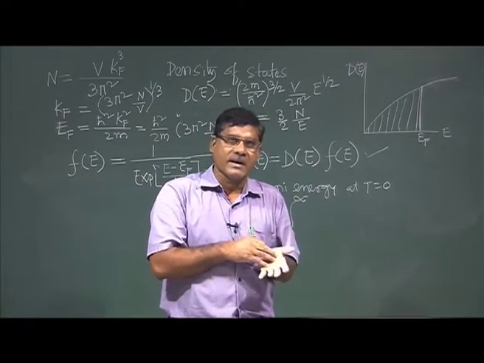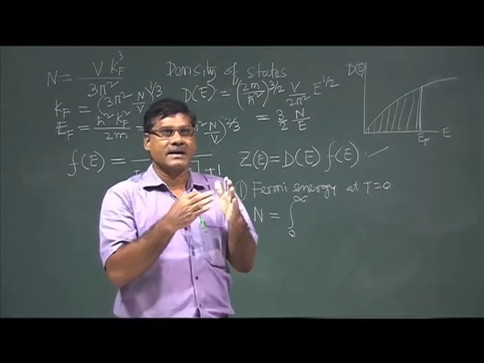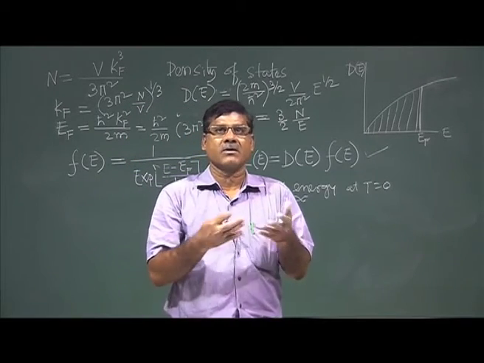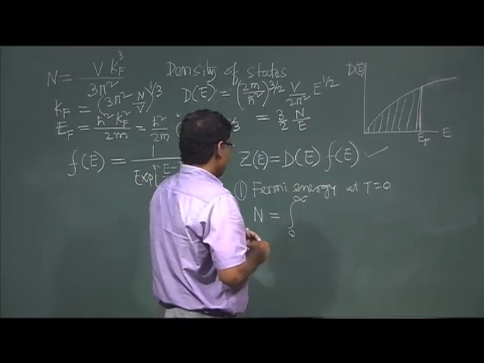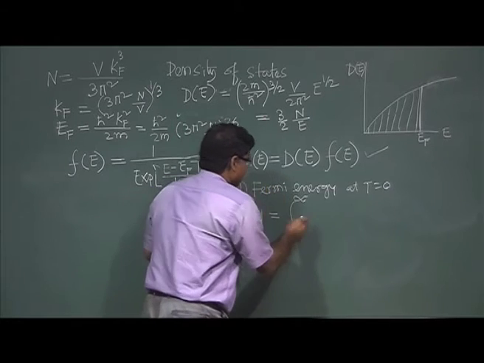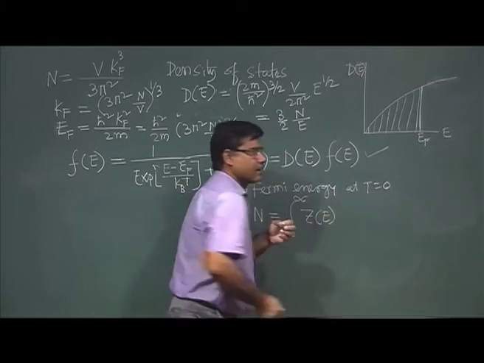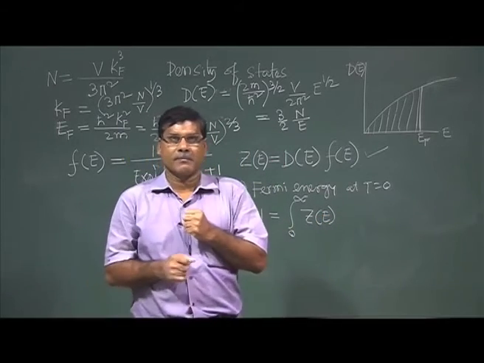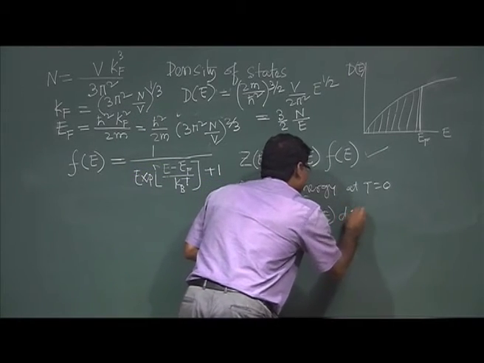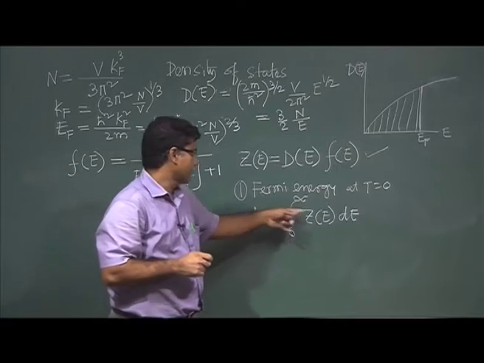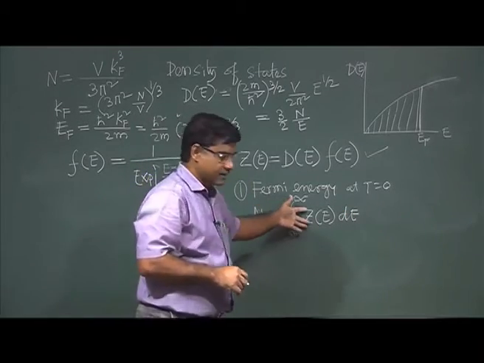Some states will be occupied, some unoccupied, some maybe partially occupied. In general, what is this density of states? It is the number of states per unit energy. So if I integrate with respect to energy E, I can write this.